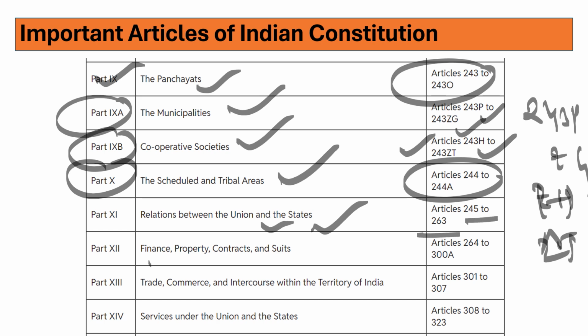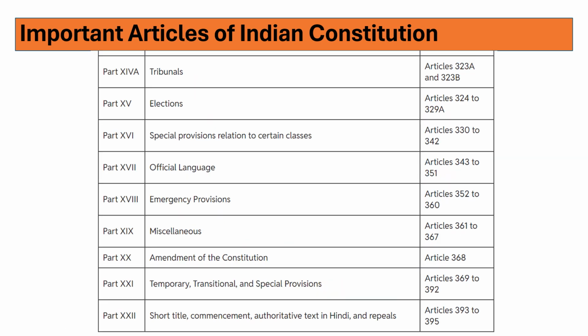Part 12 deals with finance, property, contracts and suits, Articles 264 to 300A. Part 13 deals with trade, commerce and intercourse within the territory of India, Articles 301 to 307. Part 14 deals with services under the union and the states, Articles 308 to 323. Part 14A deals with tribunals, Articles 323A and 323B.